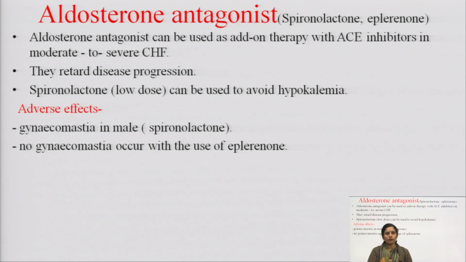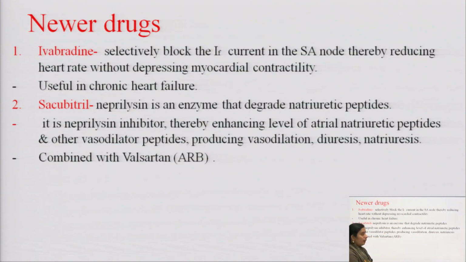What are the adverse effects? Adverse effects are gynecomastia in male, that means female-like symptoms in male with the use of spironolactone, but no gynecomastia takes place with the use of eplerenone. Next, some newer drugs that are used in congestive heart failure are ivabradine and sacubitril.